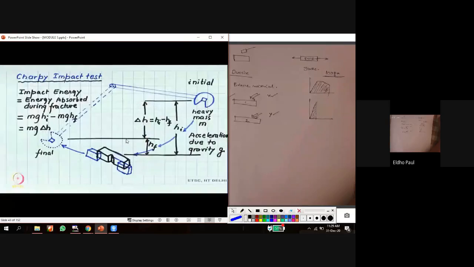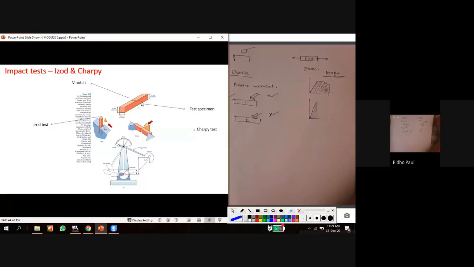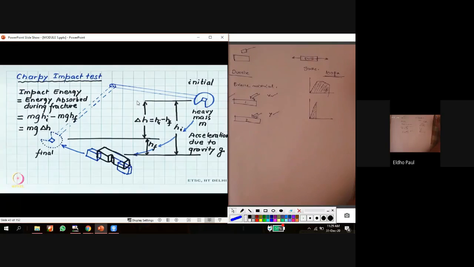We use a V notch here. This is a V notch. That V notch is provided for stress concentration, so that we can fracture at this area, around this V notch area. So by this test we can calculate mg delta H. Mg delta H is the amount of energy absorbed by the material during the fracture.